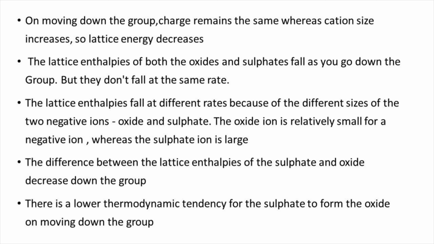The difference between the lattice enthalpies of the sulfate and oxide decreases down the group. There is a lower thermodynamic tendency for the sulfate to form oxide on moving down the group. That is, the thermal stability increases down the group for the sulfates. For example, beryllium sulfate is thermally less stable, whereas barium sulfate is thermally more stable.